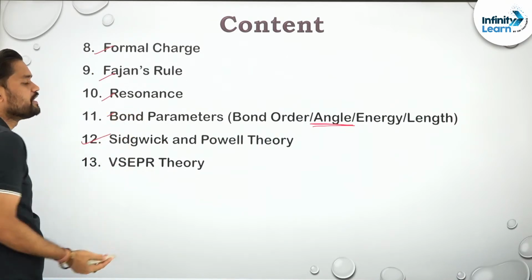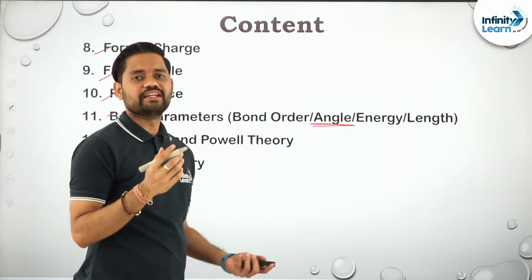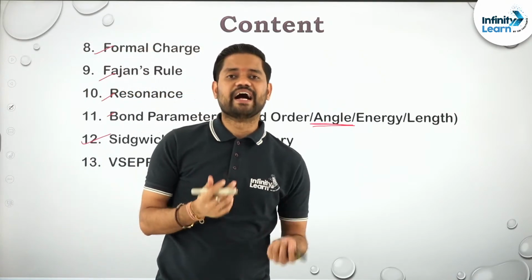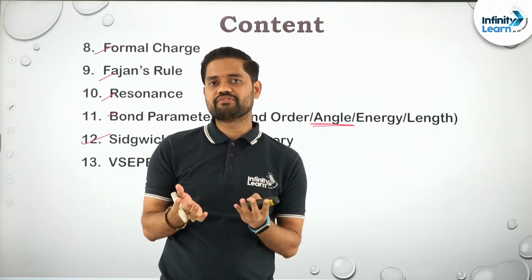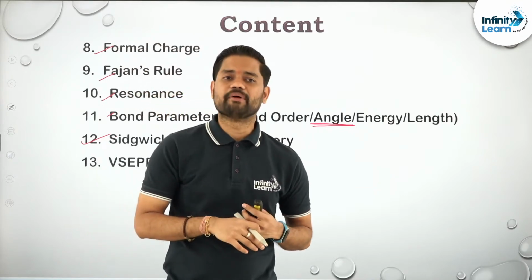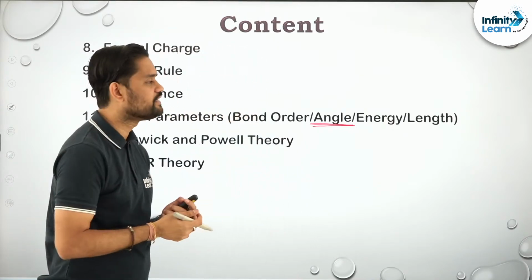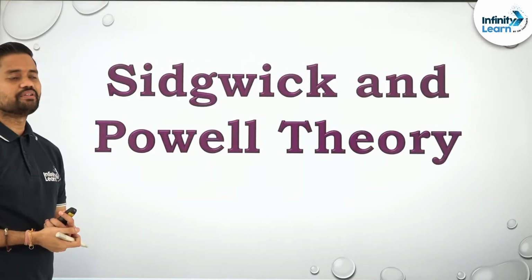Let us start with Sidgwick and Powell. Their theory is very simple. What they said is that the electrons combine with an atom in such a way that they form a bond, but the bond is oriented in such a way that there should be a least repulsion. That's the only thing they said, and that was one of the problematic statements as well. So let us start with Sidgwick and Powell theory.